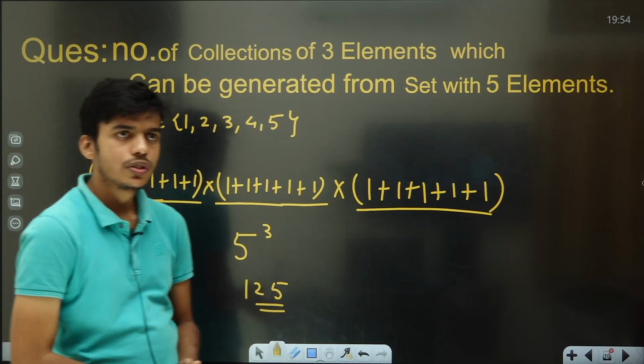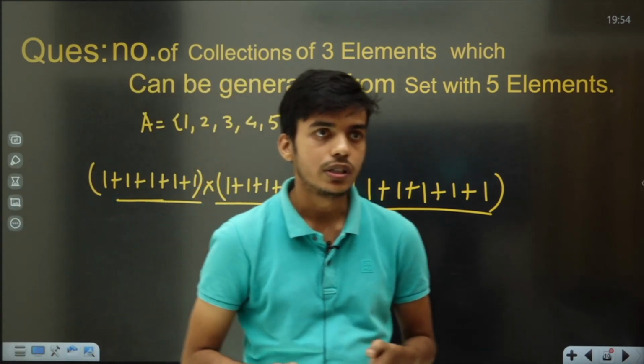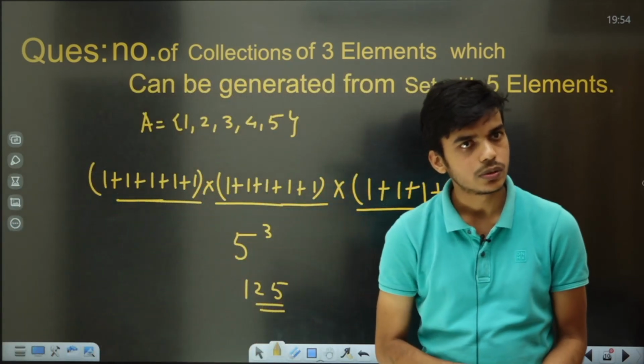And which type of collections are these, ordered or unordered? They are ordered collections. That means order does matter over here.